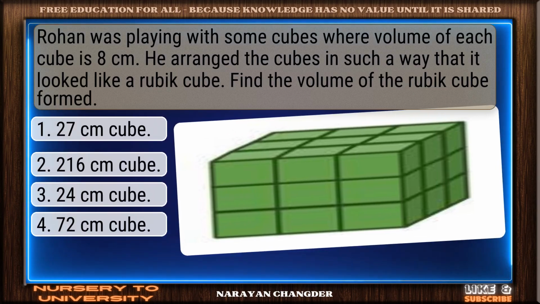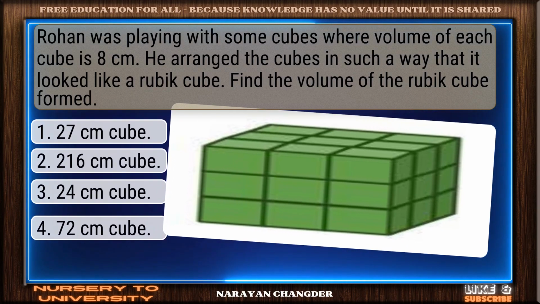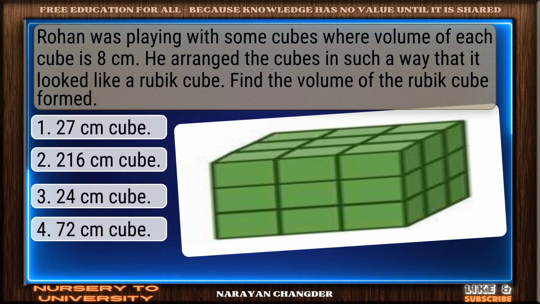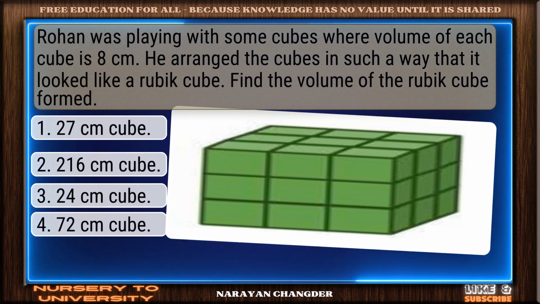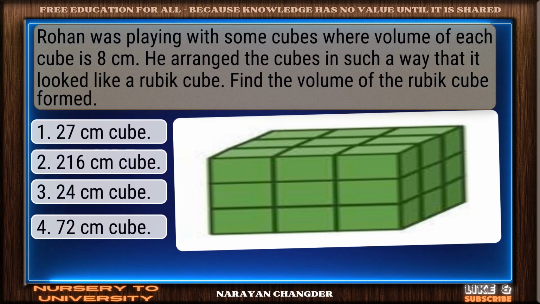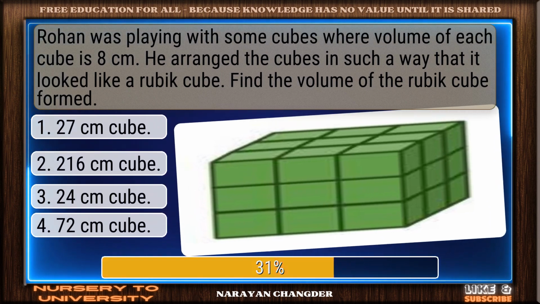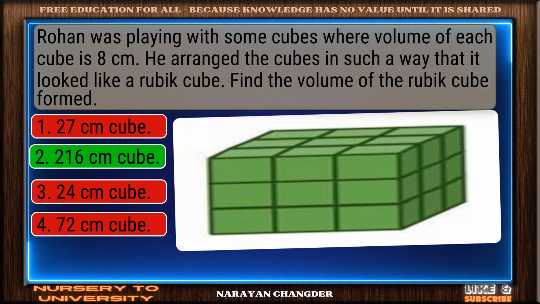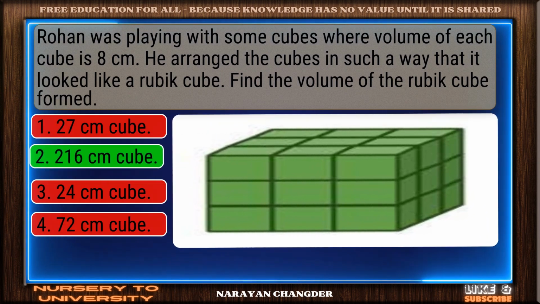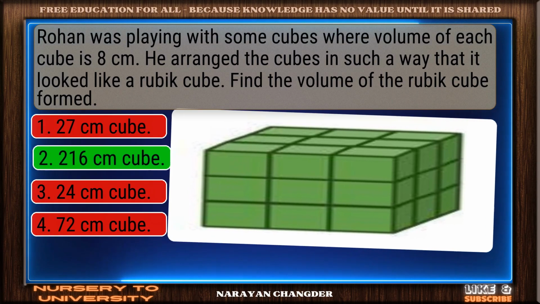Rohan was playing with some cubes where volume of each cube is 8 cm³. He arranged the cubes in such a way that it looked like a Rubik's cube. Find the volume of the Rubik's cube formed. Strong choice. 216 cm³ is the right answer.